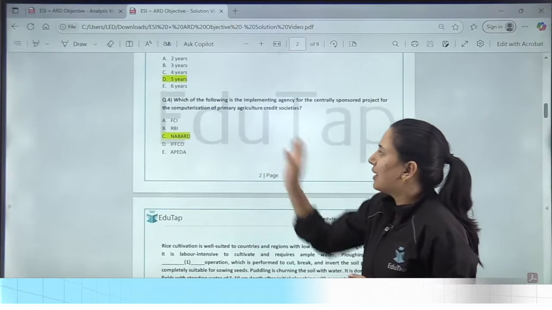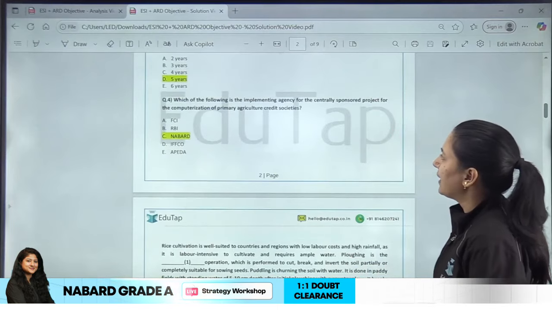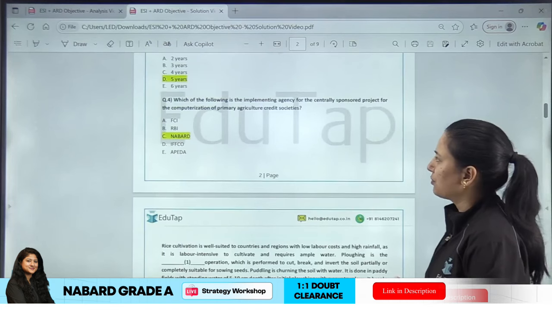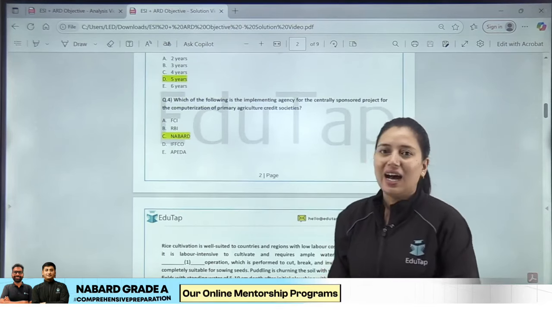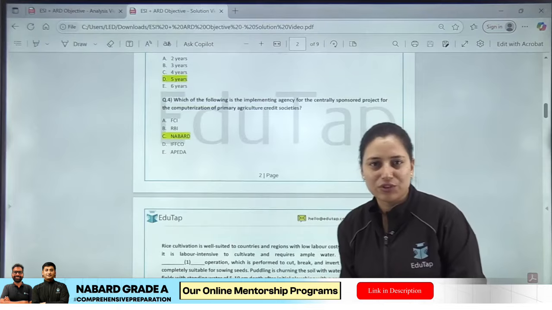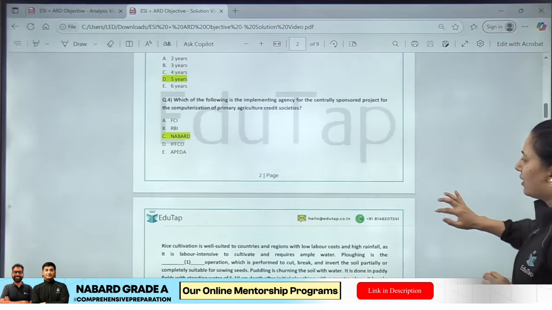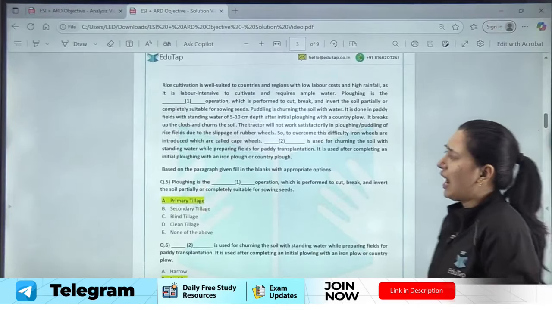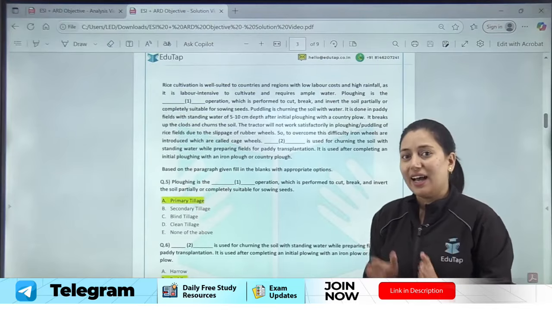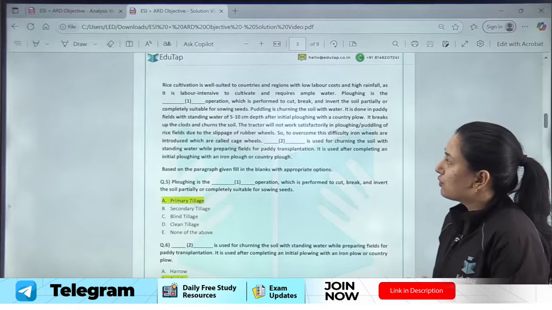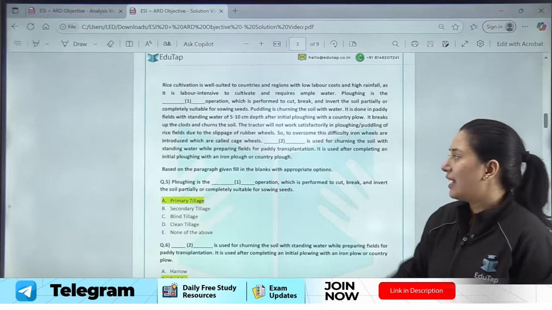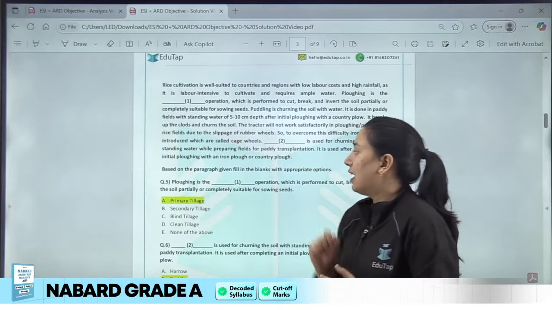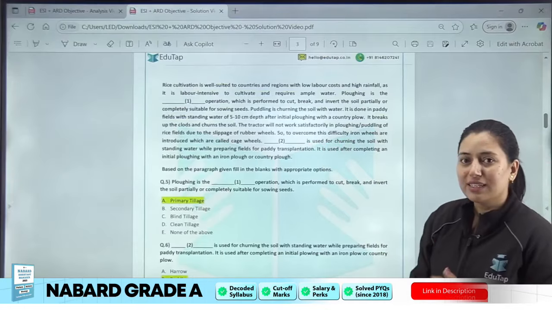Now the next question is: which of the following is the implementing agency for the centrally sponsored project for the computerization of Primary Agriculture Credit Societies? The answer is NABARD. Again a very easy question, right? So this is the question set regarding your ARD current affairs, which is paragraph based. Now the next question was asked from ARD static, again a paragraph-based question, and this question was based on rice cultivation. Here a whole paragraph was given and there were two fill-in-the-blanks, and you have to answer the questions based on these blanks, right?